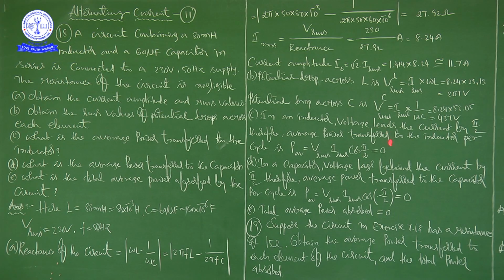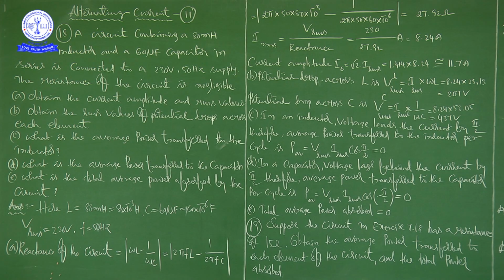Therefore, average power transfer to the inductor per cycle is P average equal to V RMS into I RMS cos pi by 2, that is equal to 0.